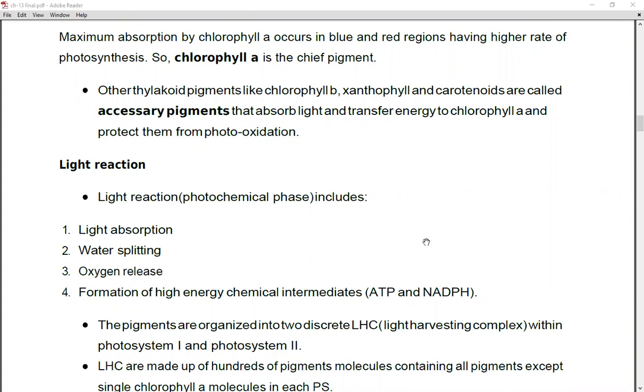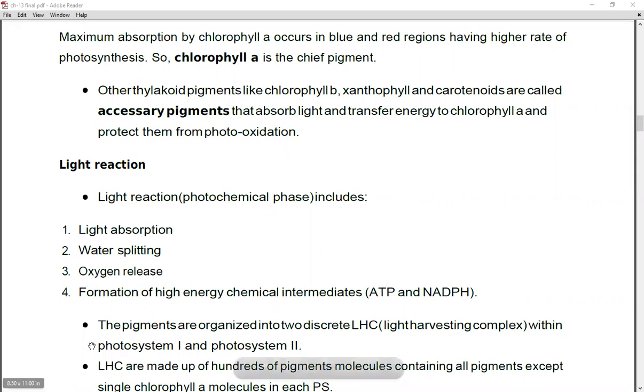So first we will see about the light reaction. The light reaction is also known as the photochemical phase, or photochemical reaction, and this includes four different steps. First is light absorption, second is water splitting, third is oxygen release, and fourth is the formation of high energy chemical intermediates, that is ATP and NADPH. So these are the four major steps of the light reaction.